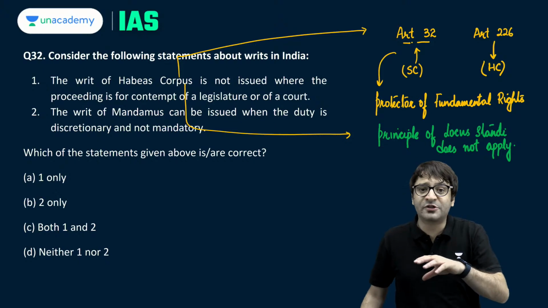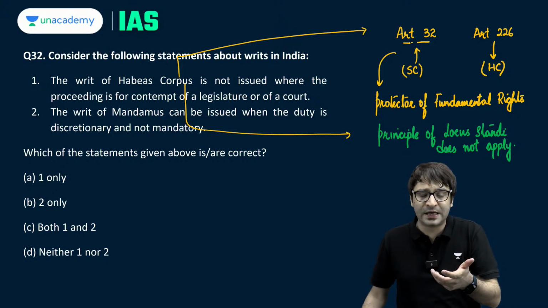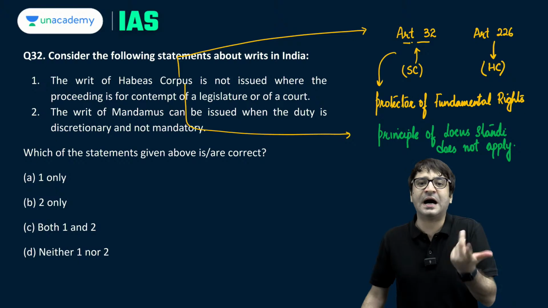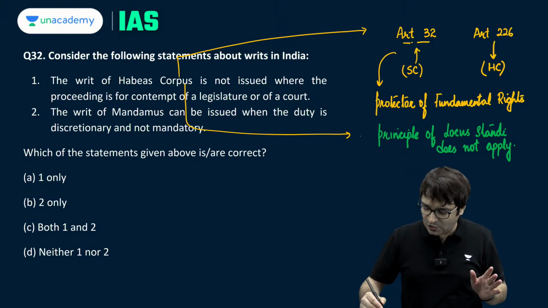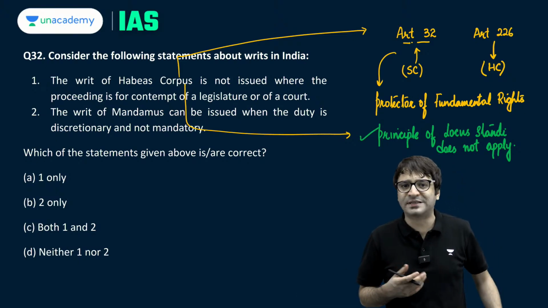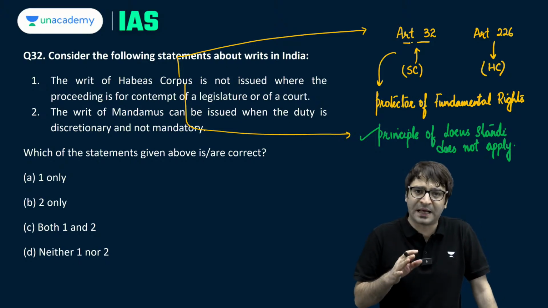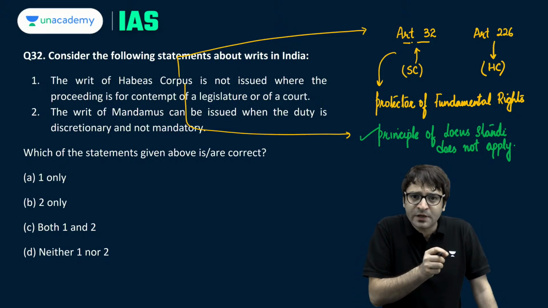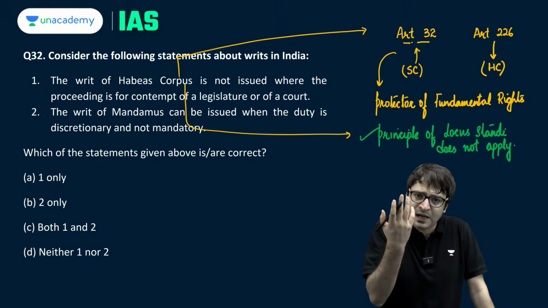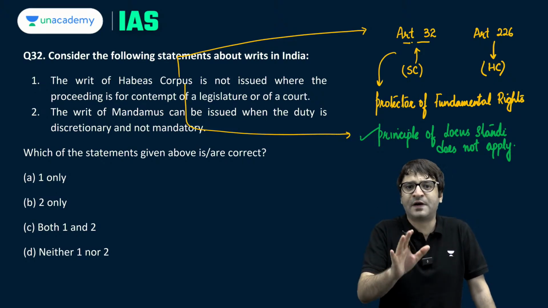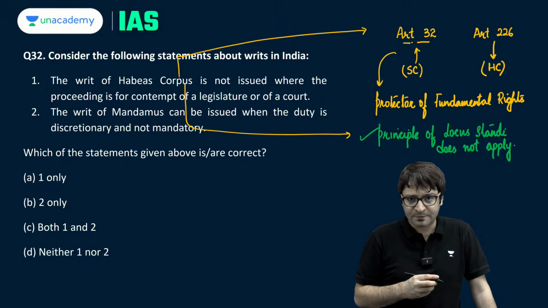Somebody who has been arbitrarily detained, unlawfully detained, or anybody on behalf of that individual. Anybody on behalf of that individual, that is what we say, principle of locus standi does not apply. That means only an aggrieved individual approaching the court? No. Anybody can approach the court and file the petition of habeas corpus.